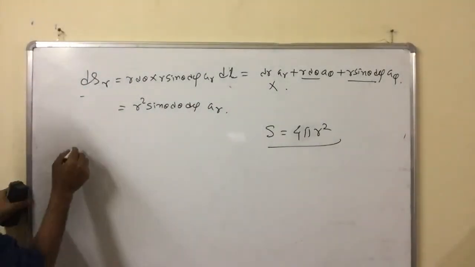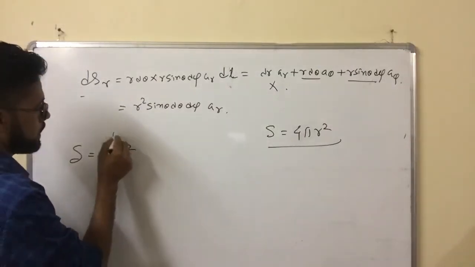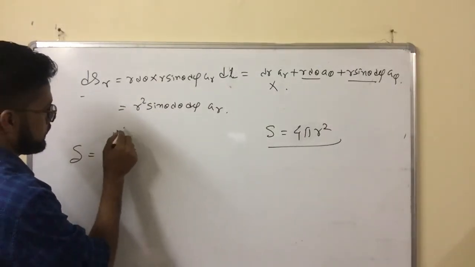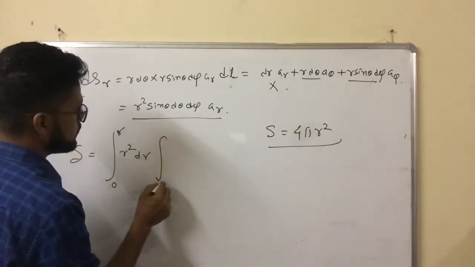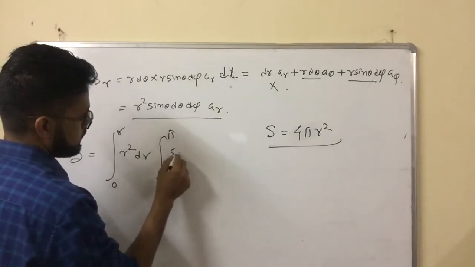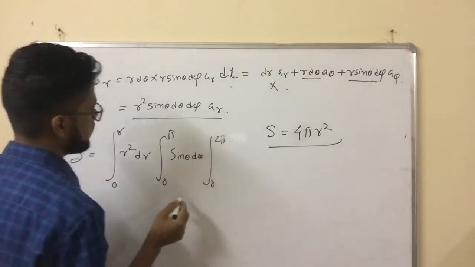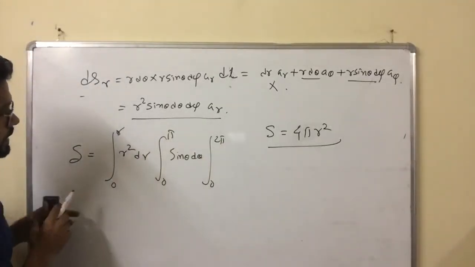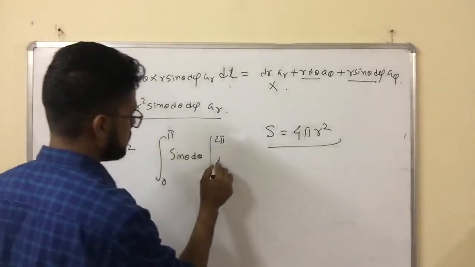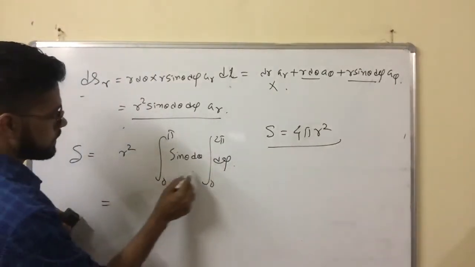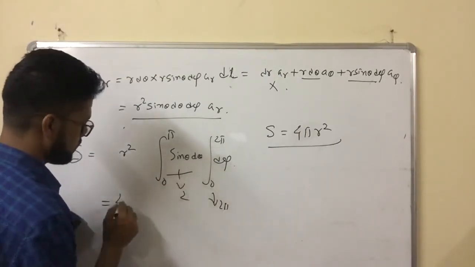Surface area is the integral of r² sinθ dθ dφ: r² is constant, the integral of sinθ dθ from 0 to π gives 2, and the integral of dφ from 0 to 2π gives 2π. So it will be 4πr².